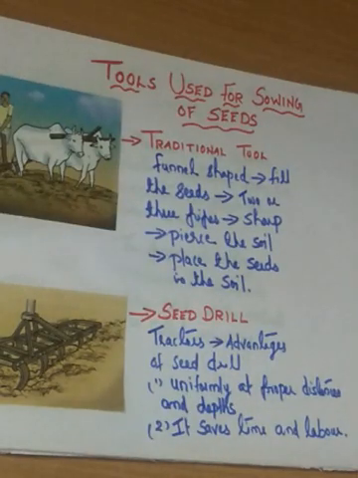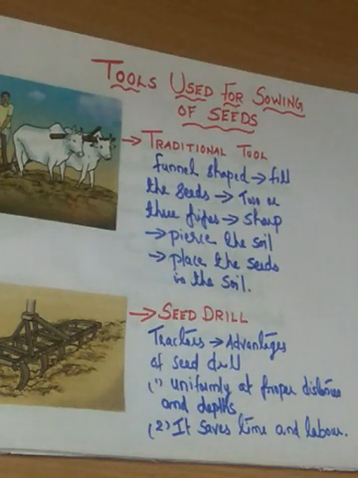Next we discussed the tools used for sowing of seeds: traditional tools and the seed drill. The traditional tool is funnel shaped. In that funnel we fill the seeds. Then 2 or 3 pipes are running down, and one end of each pipe is sharp, so they pierce the soil and place the seeds in the soil. This is the traditional tool.